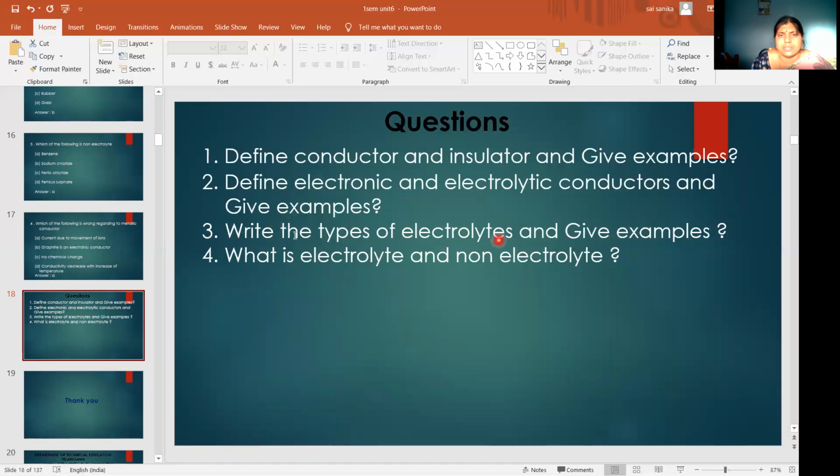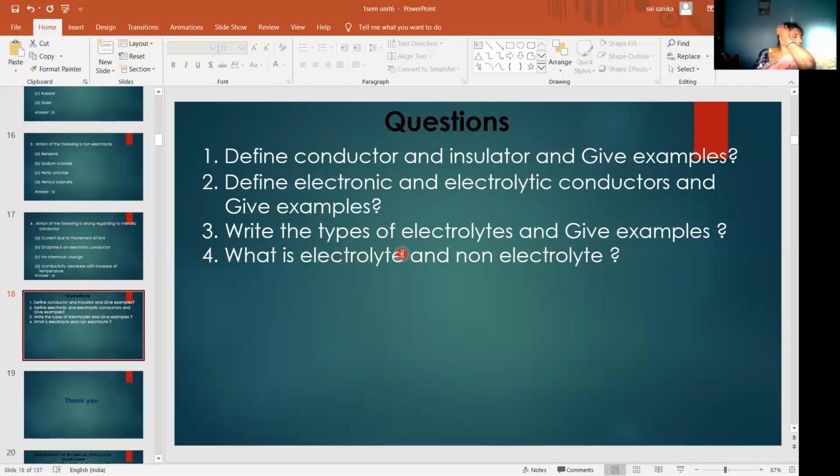That is direct. This is indirect: write the types of electrolytes and give examples. And: what is an electrolyte and non-electrolyte, and give examples. The conductor and insulator question also came, but these are the maximum repeated. These are all one mark questions, definitions. So all definitions are important. Among these definitions, the third and fourth questions are the maximum repeated.